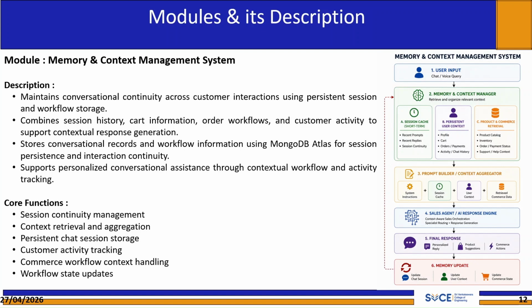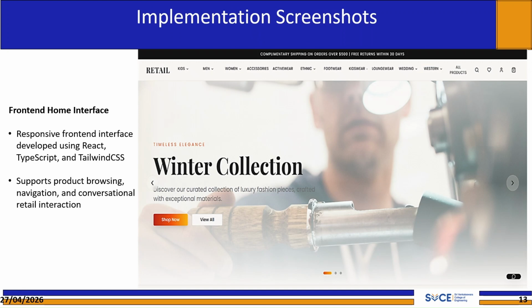To illustrate, if a customer was asking about running shoes last week and returns to the page, the system recalls the context and continues naturally, without the customer needing to repeat themselves. This module also tracks workflow state, meaning if a customer was midway through checkout in the conversation, the system will resume from there rather than restarting the entire flow. Together, the orchestration and memory systems form the backbone of the platform's intelligence and continuity. One routes intelligently, the other remembers persistently.